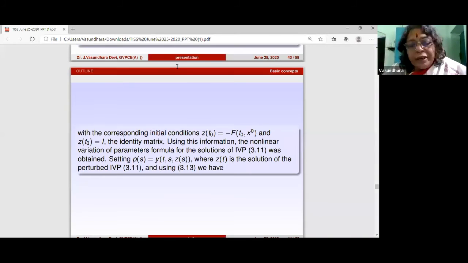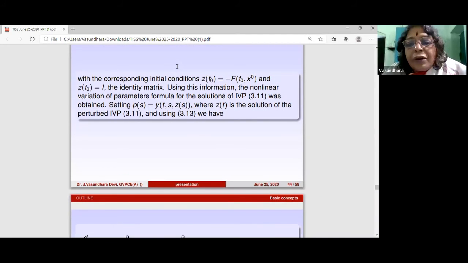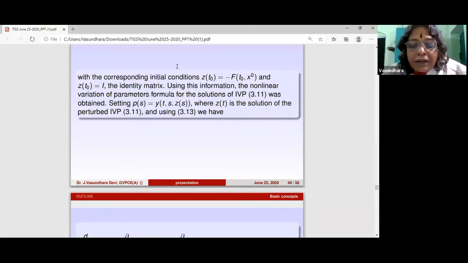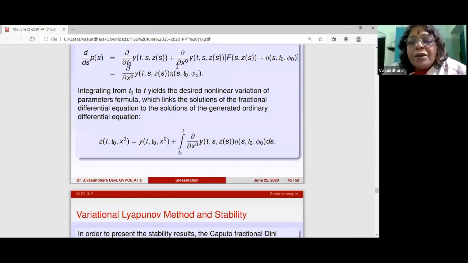I wanted to share with you all that till now we have not found the variation of parameters formula for fractional differential equations. It's still an open question, and all that has been done is that you try to link the fractional derivative with that of the ordinary derivative and find a variation of parameters formula. This is there in Fractional Dynamical Systems Volume 1.